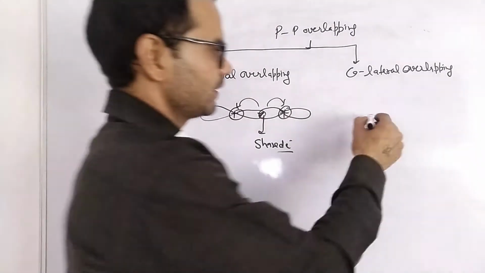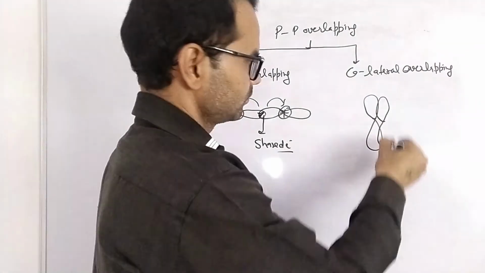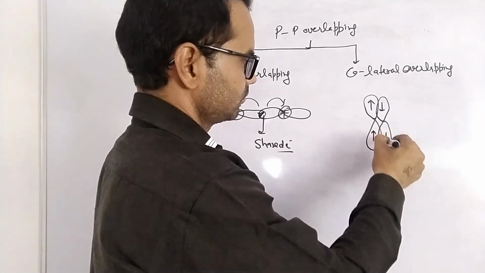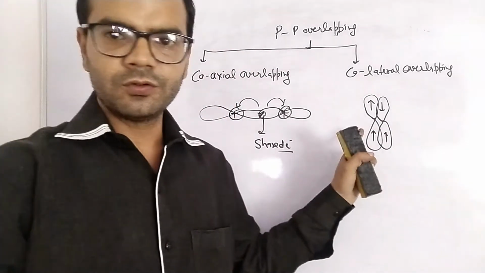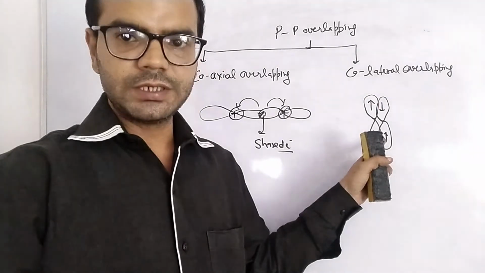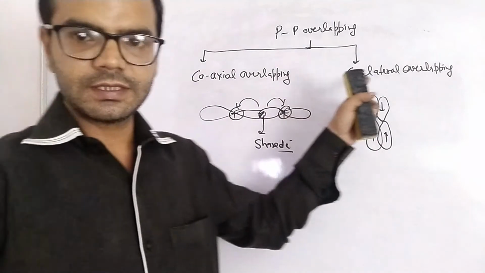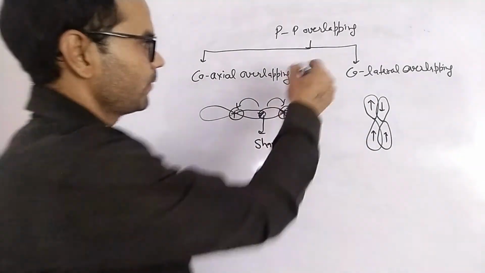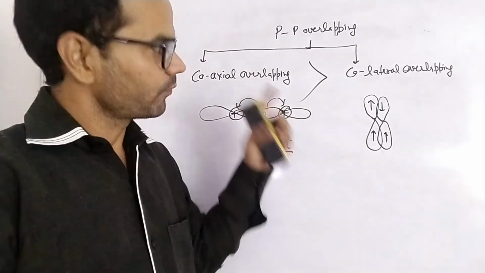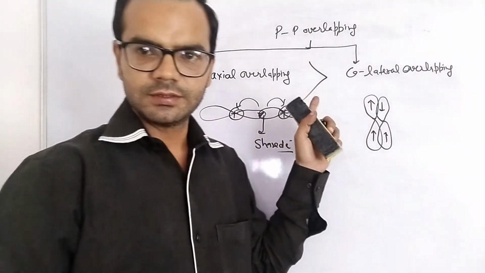But in collateral overlapping, there is no sharing of electrons. So here will be repulsion between electrons. So collateral overlapping is less effective than coaxial overlapping. By this we can determine the strength of a covalent bond.